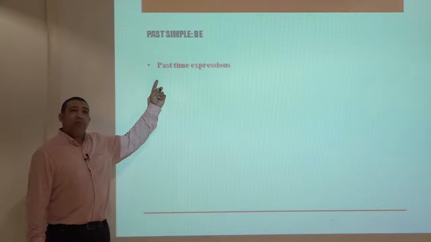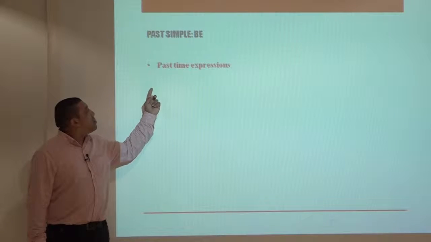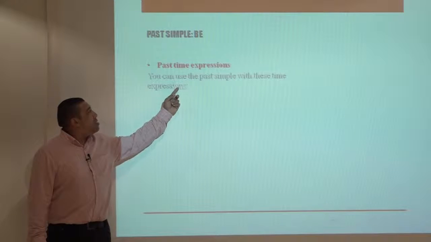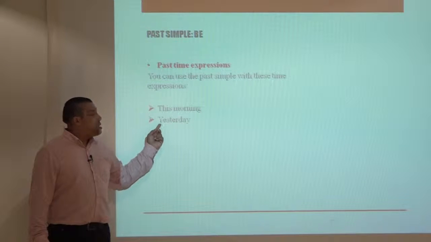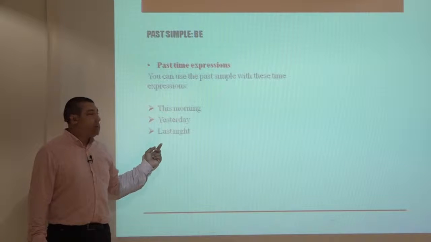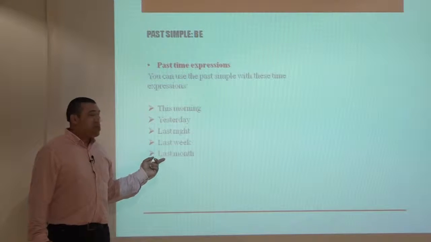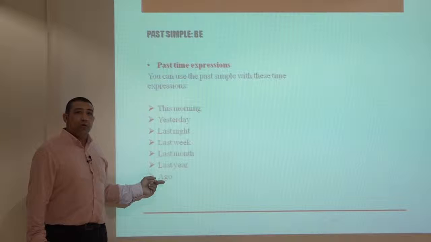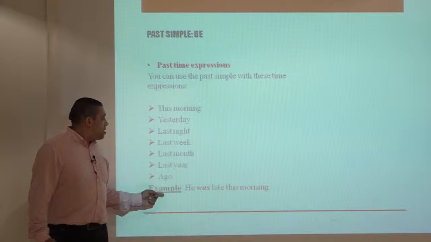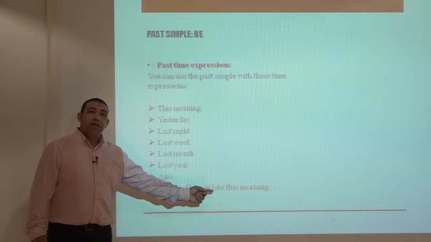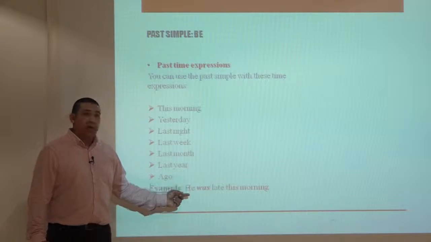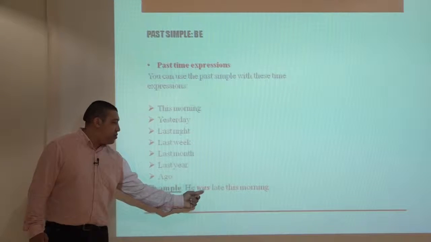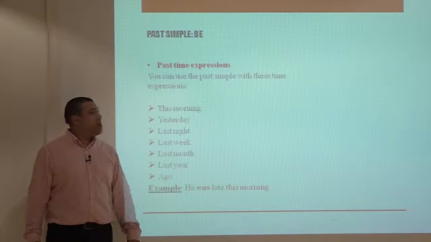We use some time expressions with past simple. We can use the past simple with these time expressions like this morning, yesterday, last night, last week, last month, and last year. We also use ago. For example, he was late this morning. So this morning indicates past tense. And as we have he, singular pronoun here, we always use was in our positive sentences.